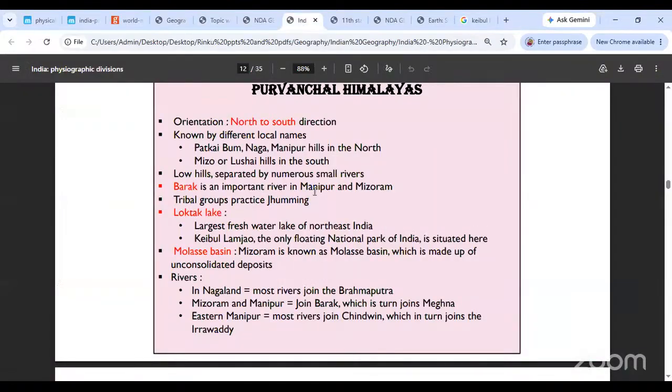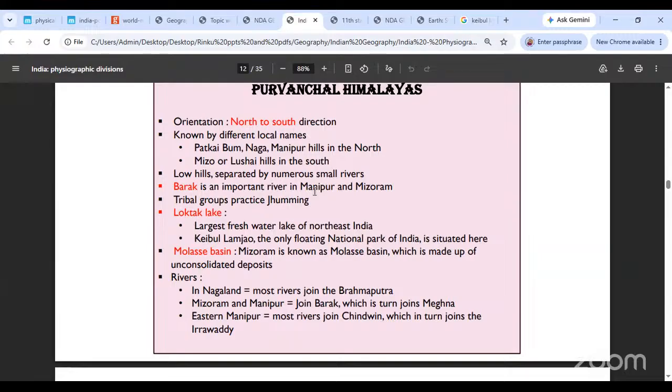Okay. Lastly, you come to the Molasse Basin. Mizoram is famously called a molasse basin, which is made up of unconsolidated deposits. Now, a molasse basin is formed when a mountain forms. Because the earth is being pushed together, at the base of the mountain usually a kind of depression forms. That is how physics works.